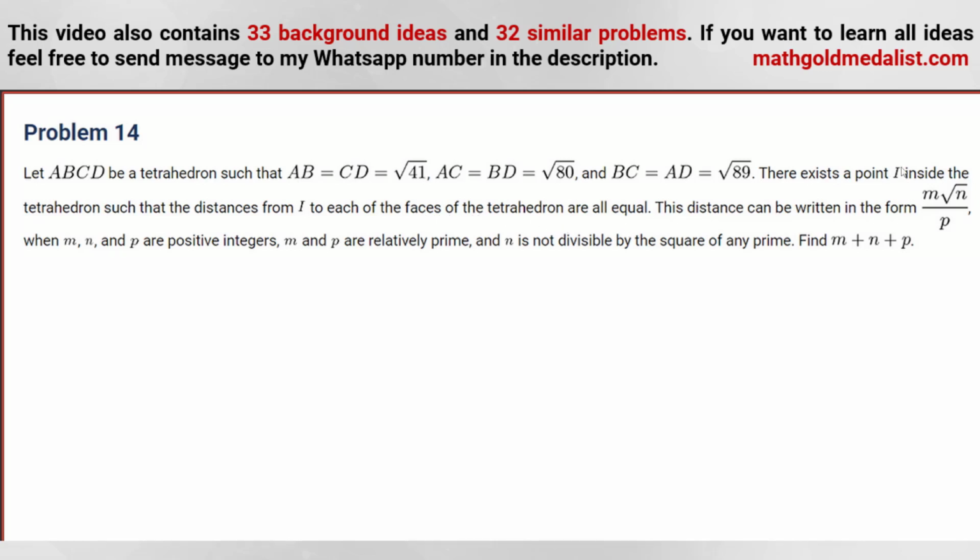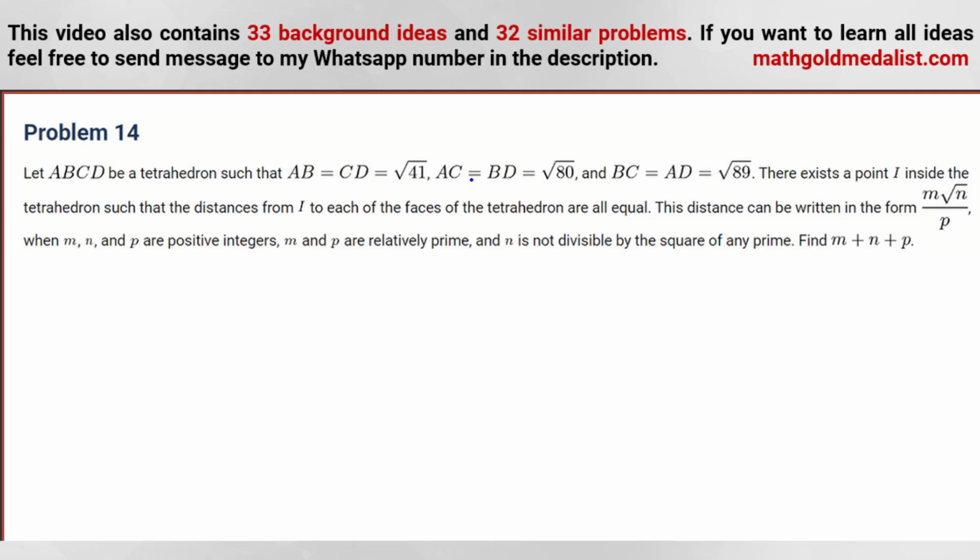It means it is similar to, for a triangle, we have the incenter. We have this in 3D. This distance can be written in the form m root n over p, where m, n and p are positive integers, m and p are relatively prime, and n is not divisible by the square of any prime. Find m plus n plus p.